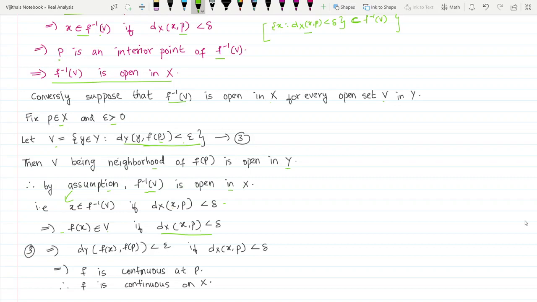So f of x being in V means f of x also has this property. So we can say that dy of f of x and f of p is less than epsilon if dx of x, p less than delta. We got dx of x, p less than delta here. Okay, now we are using this in equation number 3.